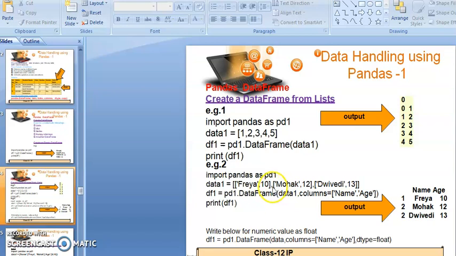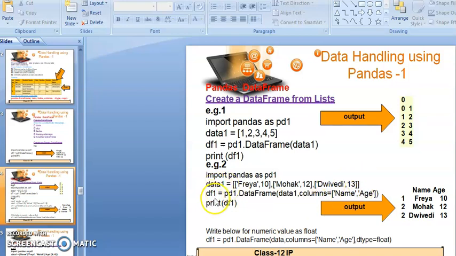Then we have to separate the next record from the first record by using a comma. Then again start the square bracket, second name, comma, age of Mohak, then comma, then the third student name, comma, age. Now you have to close the square bracket of the list and the square bracket of the array element also.